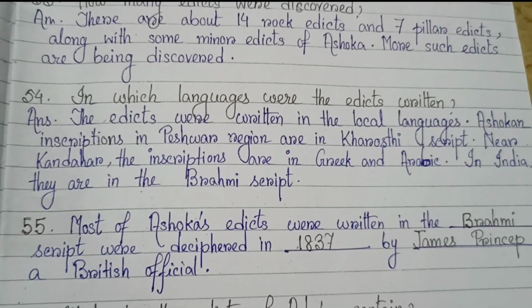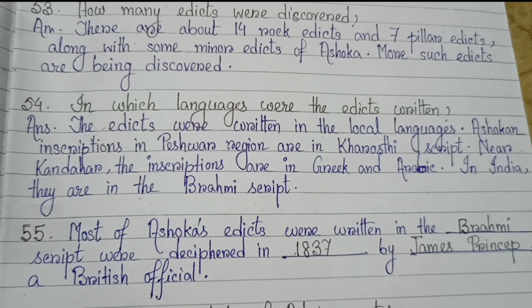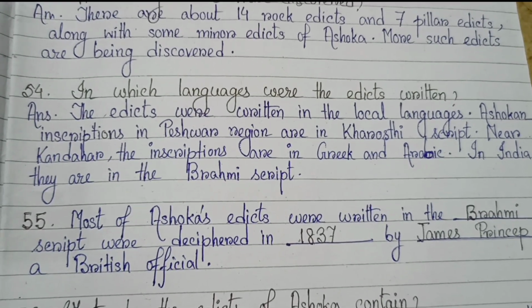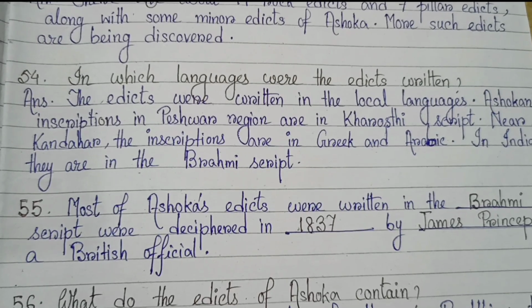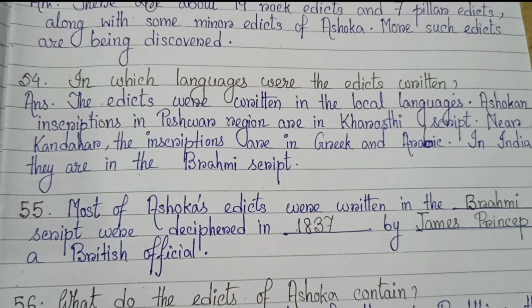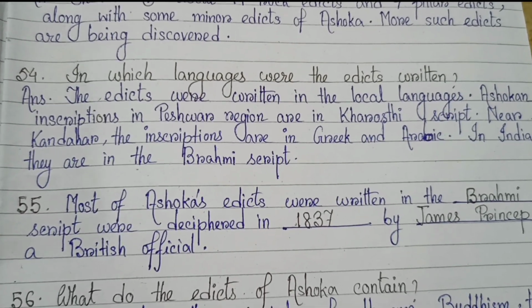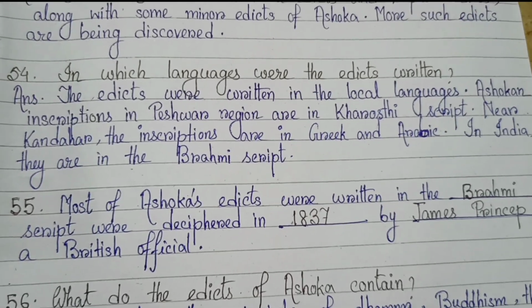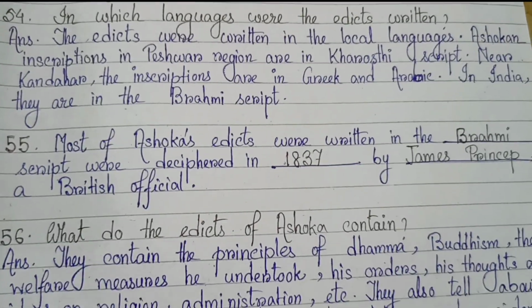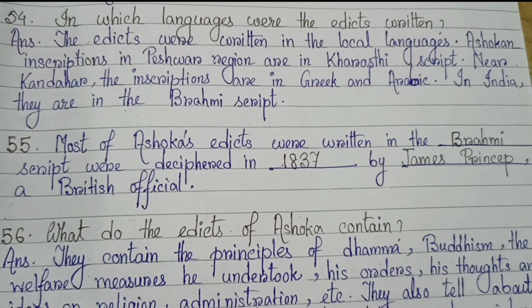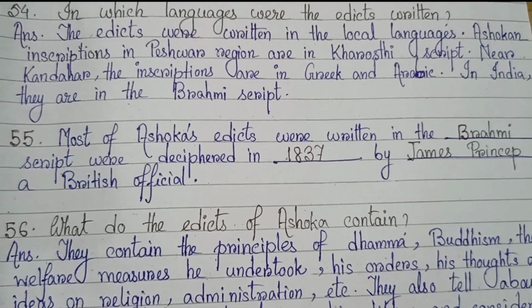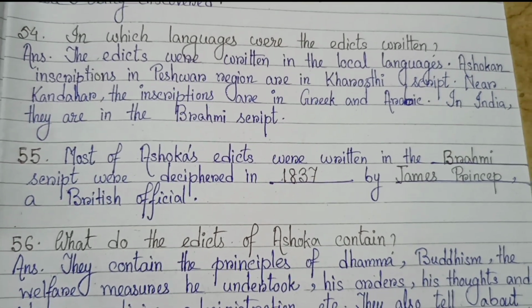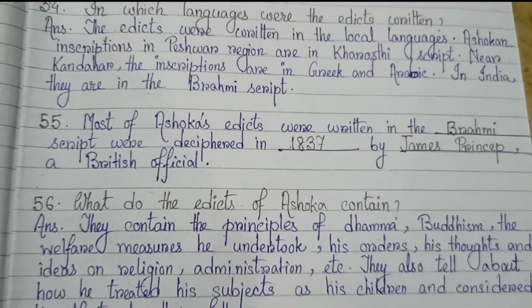54. In which languages were the edicts written? The edicts were written in the local languages. Ashoka inscriptions in Peshawar region are in Kharosthi script near Kandhar. The inscriptions are in Greek and Arabic. In India, they are in the Brahmi script. 55. Most of Ashoka's edicts were written in the Brahmi script, were deciphered in 1837 by James Prinsep, a British